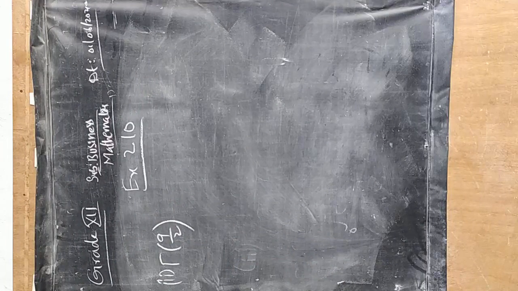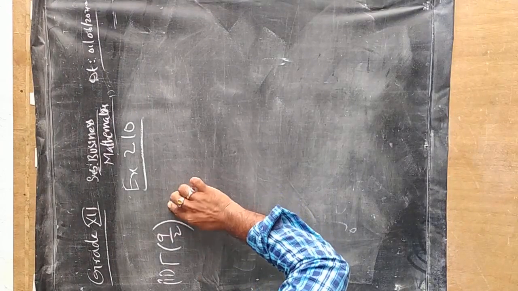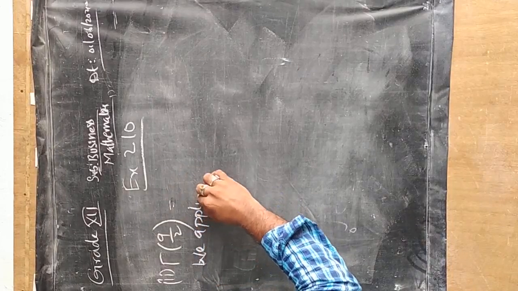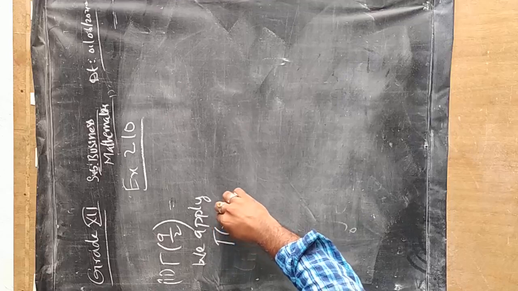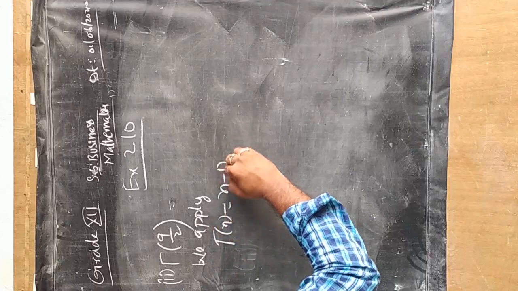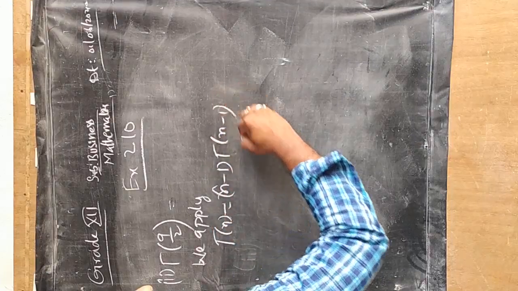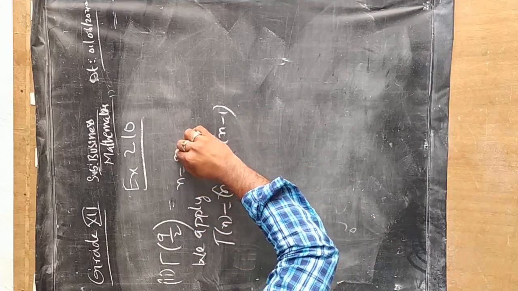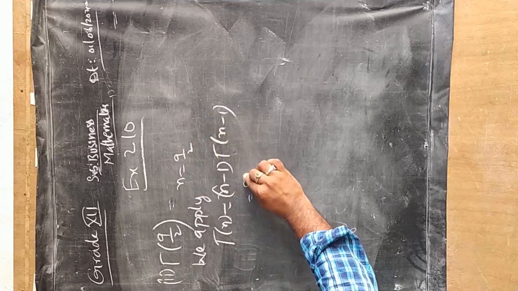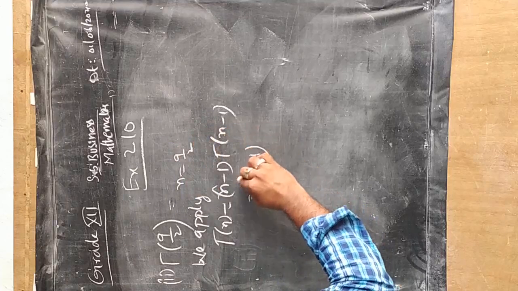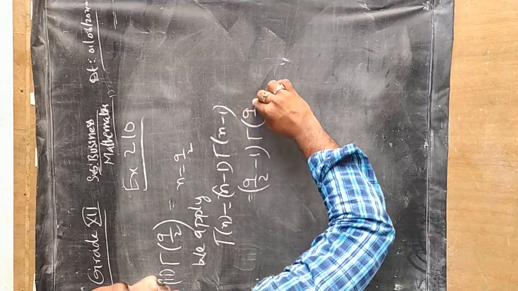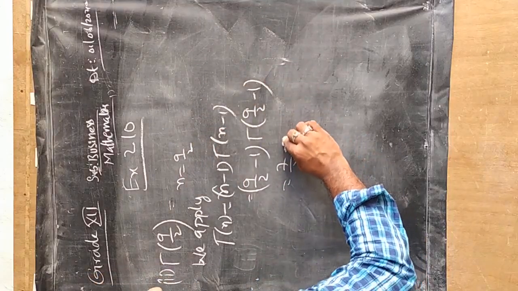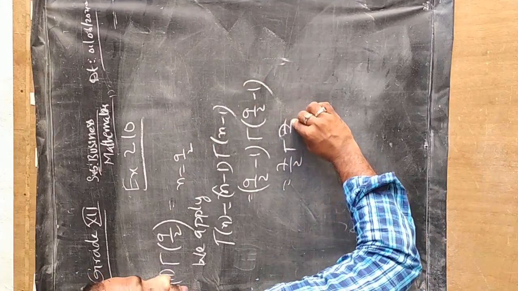While solving this, we apply gamma of n is equal to n minus 1 into gamma of n minus 1, where the n value is 9 by 2. So let us apply here 9 by 2 minus 1 gamma of 9 by 2 minus 1. So it will be 7 by 2 gamma of 7 by 2.